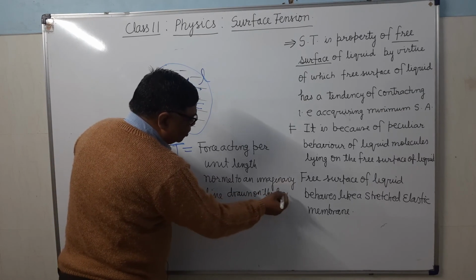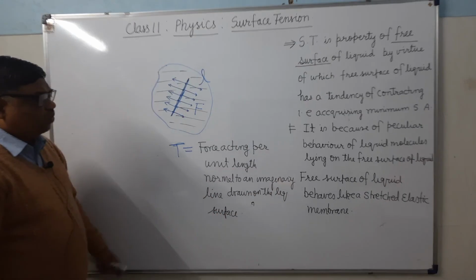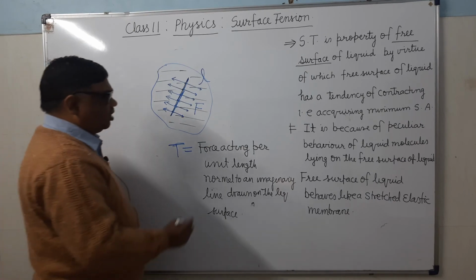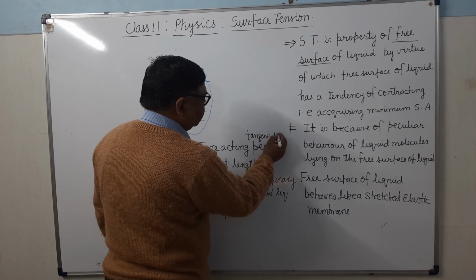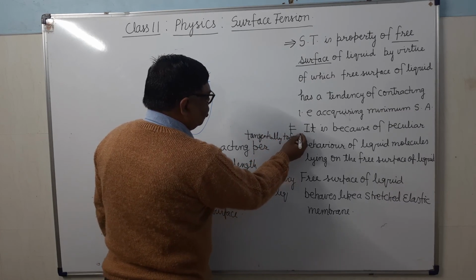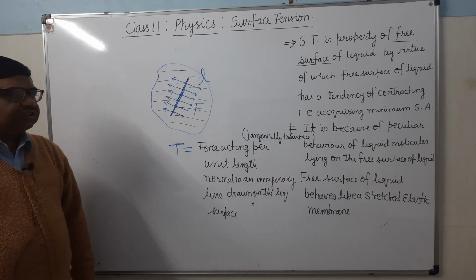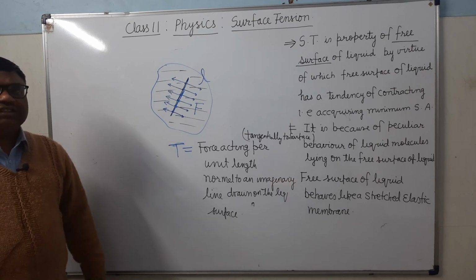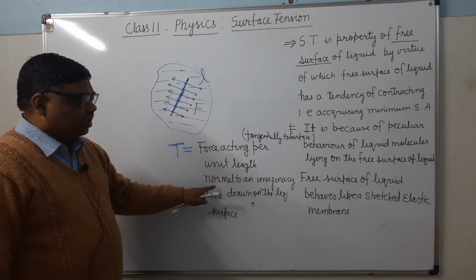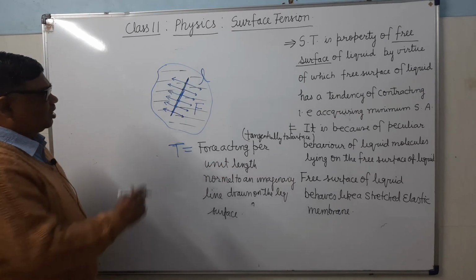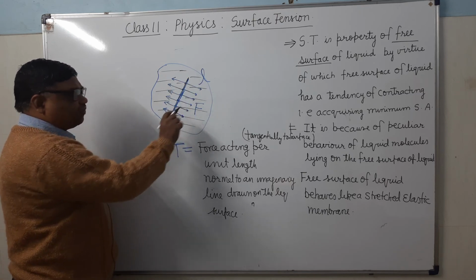Here you can add one more word: force acting tangentially to the surface. Surface tension force acts tangentially to the surface. Force acting tangentially to the surface per unit length, normal to an imaginary line, means the force is acting normal to this line. It is acting tangentially to the surface.